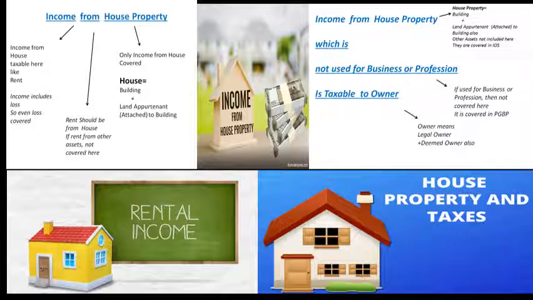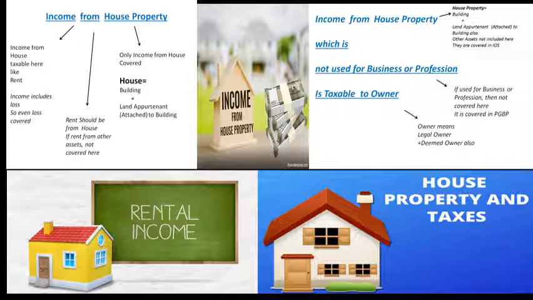And income from house property arises only whenever the house property is used for rent out purpose or residential purpose. If the house is used for own business or professional purpose, then it does not come under income from house property. So that is an important point. If any property or building is used for business purpose or professional purpose, that is not considered under income from house property.